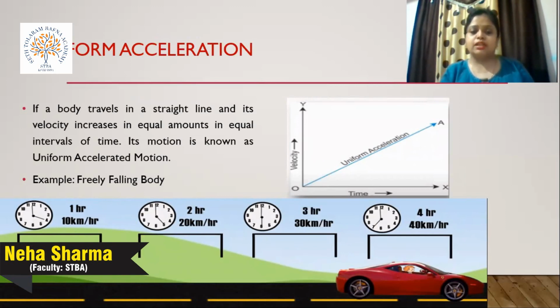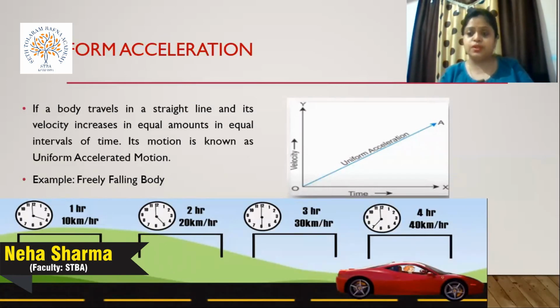As an example, one car starts moving from some point; after 1 hour the velocity is 10 km per hour, after 2 hours 20 km per hour, after 3 hours 30 km per hour, after 4 hours 40 km per hour. It means the velocity increases by an equal amount and the time interval is also the same.